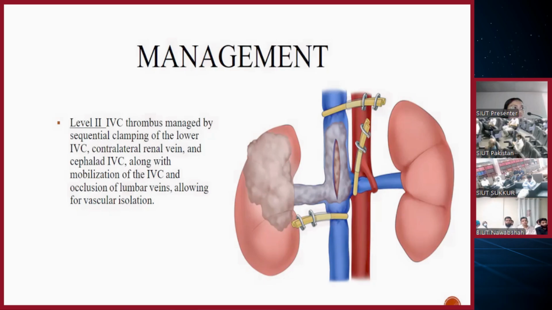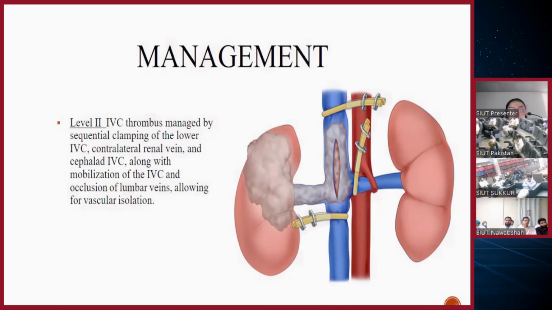Right side renal vein is slightly lower than the left, maybe. So basically it depends. What is the extent of the IVC thrombus? According to what I have read, it's not that important to clamp the right-sided renal vein if you can take out the tumor thrombus without it, because it lacks the collaterals that the left side has.